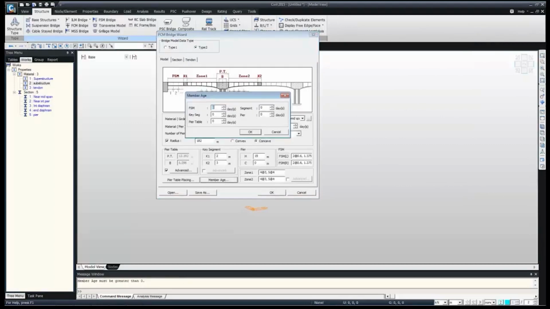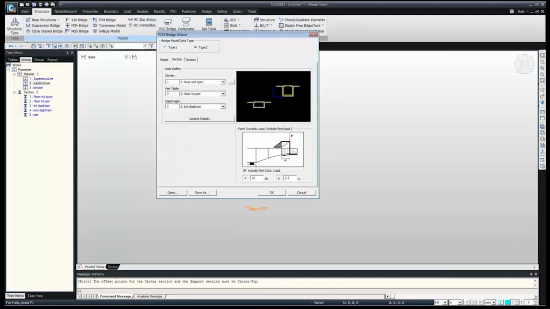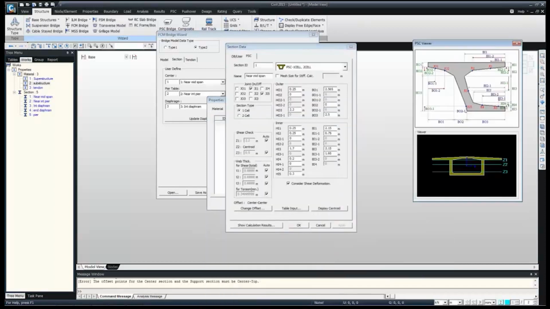Member age, let's put 1 here. Okay, just one more thing here.